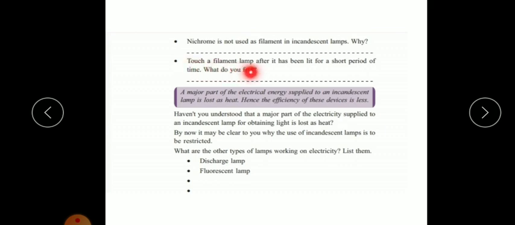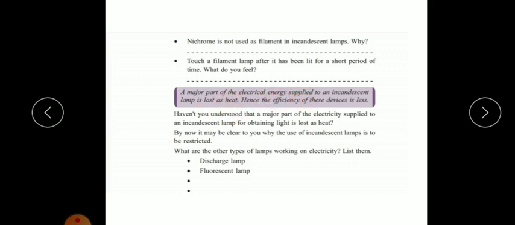Touch a filament lamp after it has been lit for a short period of time. What do you feel? Yes, if you touch this filament lamp, what will you feel? Yes, we will feel hot, is it? So heat is experienced. A major part of the electrical energy supplied to an incandescent lamp is lost as heat. Hence, the efficiency of these devices is less. So, what is the drawback of this incandescent lamp? Yes, a major part of the electrical energy supplied is lost in the form of heat, is it?